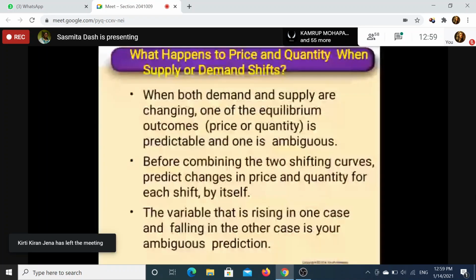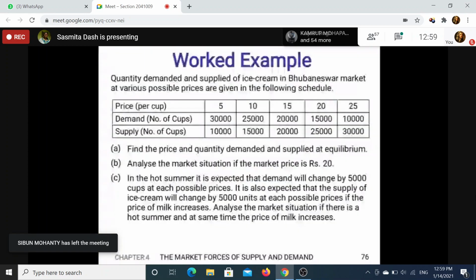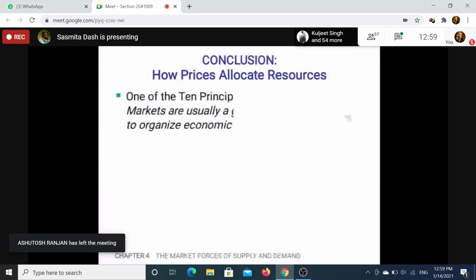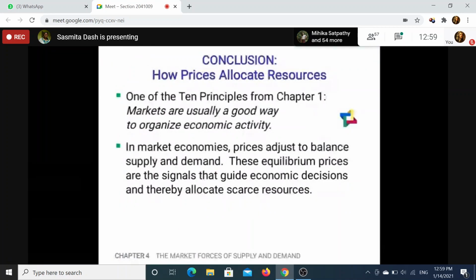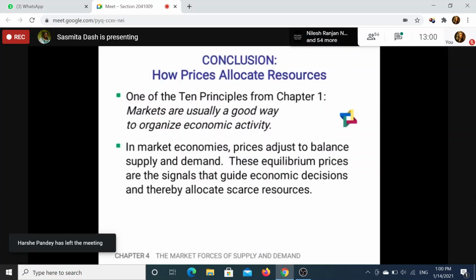Okay. Now come to the end part of this. Just go for the summary. What we have understood: in our first chapter we understood the principle that markets are usually a good way to organize economic activity. That is your sixth principle. Here we are understanding its application. This chapter 4 is the application of the sixth principle: markets are usually a good way to organize economic activities.